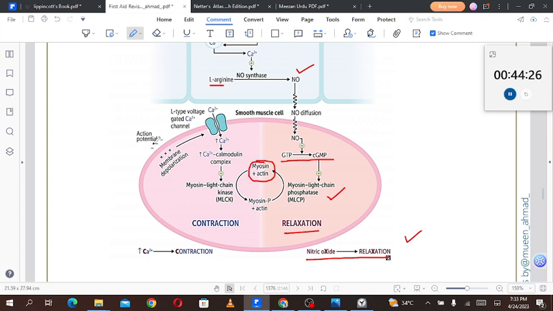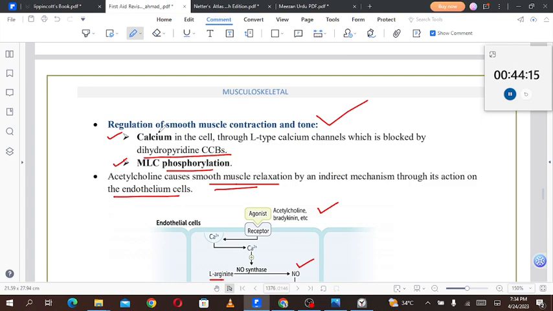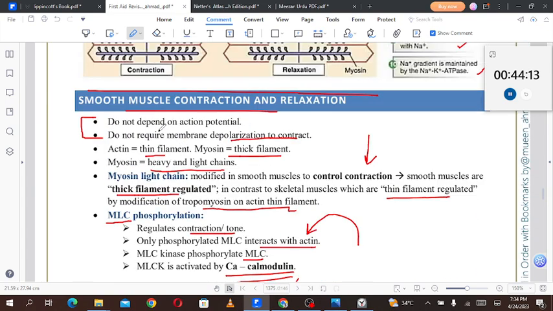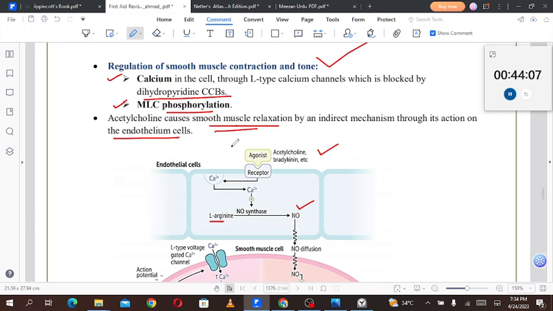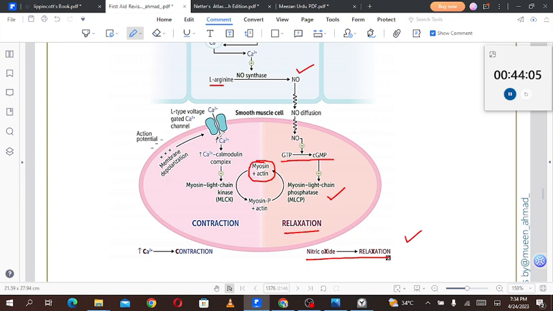But in contrast to that, if there is an action potential coming and L-type voltage gated calcium channels are there. Remember one thing, that the smooth muscle fibers do not depend on the action potential, and they do not require membrane depolarization to contract. But suppose an impulse reaches there, we'll see the detail of that later on, and the voltage dependent L-type calcium channels have opened. The calcium will move inside the cells.